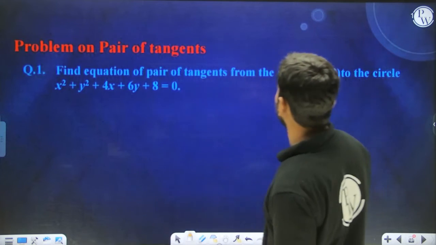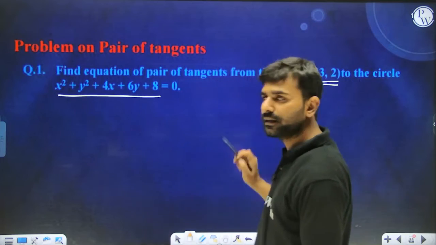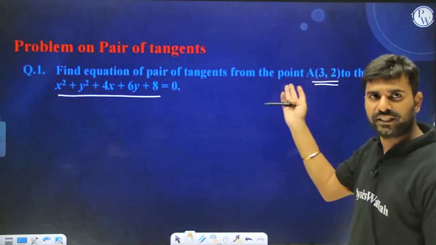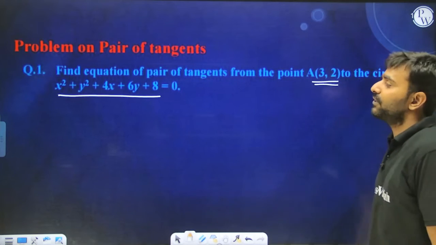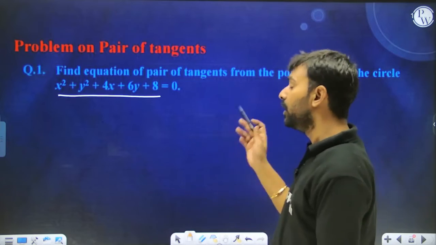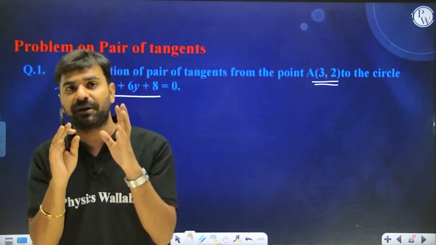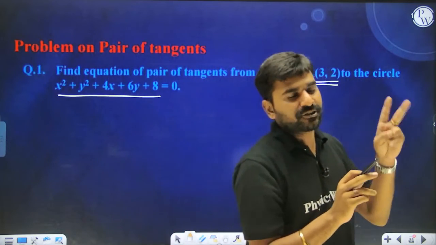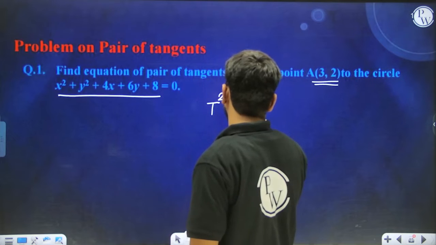Find the equation of the pair of tangents drawn from this point. This point is external to the curve, because 3 comma 2 is a positive thing. If you put it inside this, all the terms will be positive only, so this value is coming out to be positive, meaning the point is external. From an external point 2 tangents can be drawn. If you write down those tangents and multiply them together, you get a pair of tangents. One way is that; another way is directly T square equal to SS1. So T square equal to SS1, if you do.